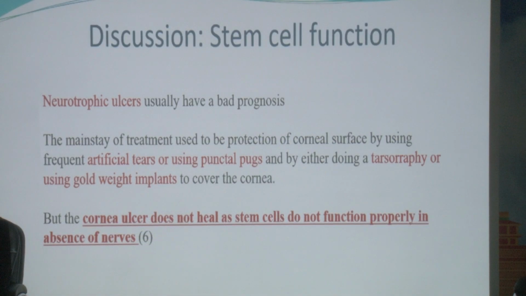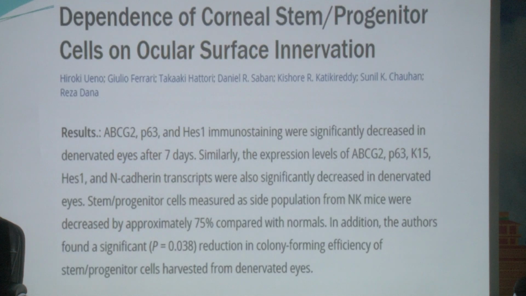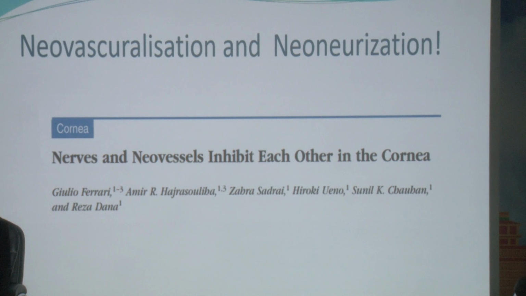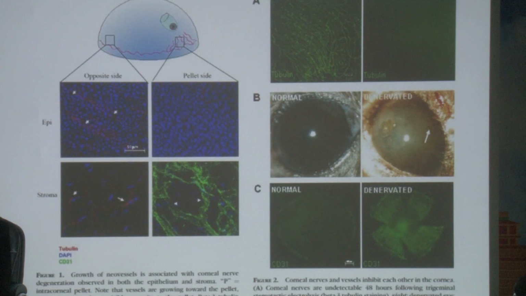Basically, the nerves affect the stem cell functions of the epithelium. That is why we get epithelial defects. So this is a study which shows how the progenitor stem cells are dependent on innervation for them to grow. It also affects neovascularization. So whenever there is loss of sensation, you will have neovascularization.